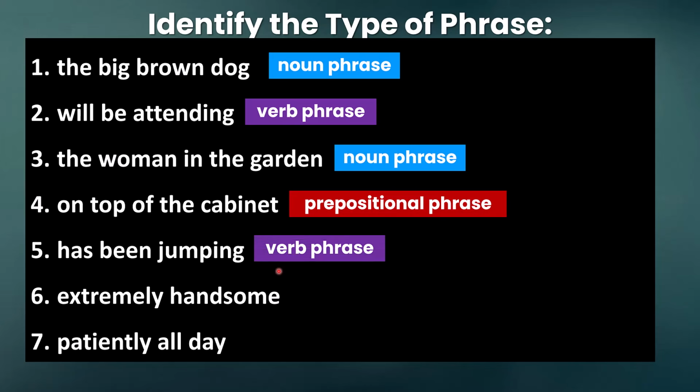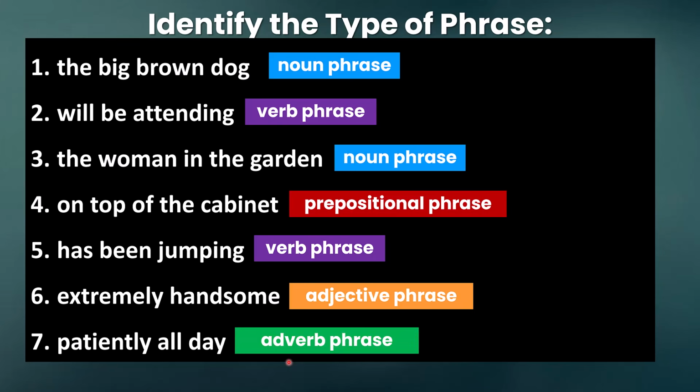Number 5 is a verb phrase. We have the main verb jumping with the auxiliary verbs or helping verbs has and been. Number 6 is an adjective phrase. The adjective handsome is modified by extremely. And finally, number 7 is an adverb phrase. We have the head adverb patiently with the modifier all day.